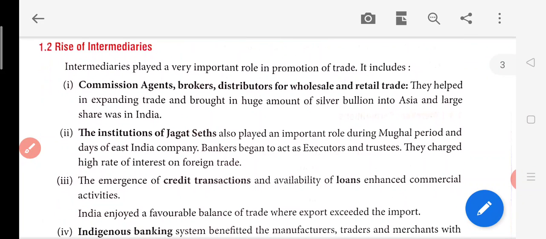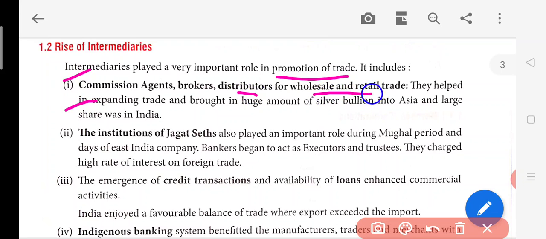Now, rise of the intermediaries. So an intermediary is called a middleman, who stands in between, just like an agent or broker. Suppose you want to buy a house and there is a seller of that house. A broker will be a person who stands between buyer and seller, and he will charge some commission from you. So intermediaries play an important role in the promotion of trade. So commission agents, brokers, distributors for wholesale and retail trade.